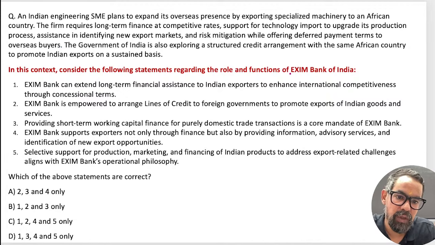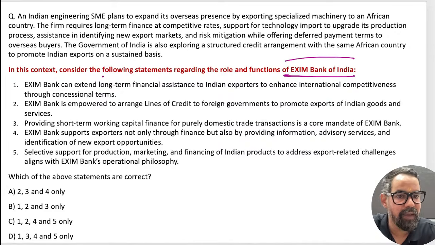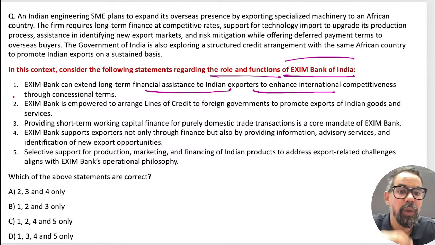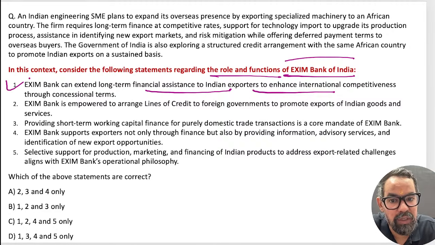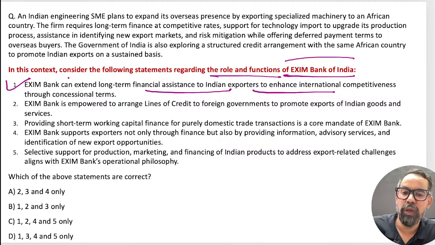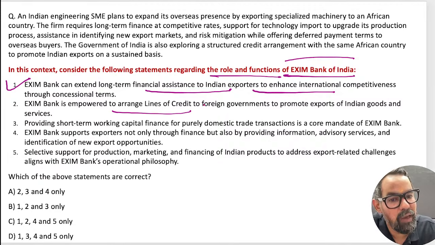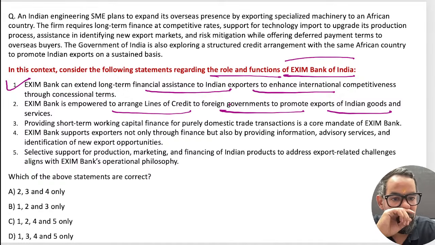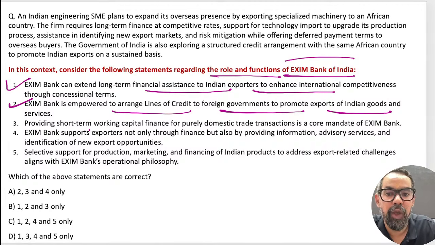When it comes to EXIM in India and the guidelines, role and function, the first statement is: EXIM Bank can extend long-term financial assistance to Indian exporters to enhance international competitiveness through concessional term loans and others. That is 100% true. EXIM Bank is empowered to arrange lines of credit to foreign governments to promote export of Indian goods and services. That is also true.